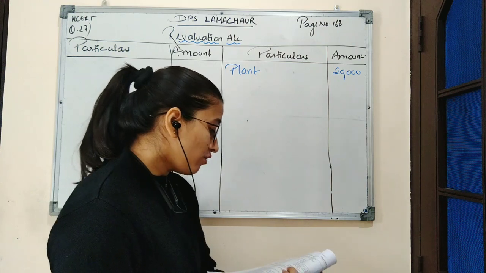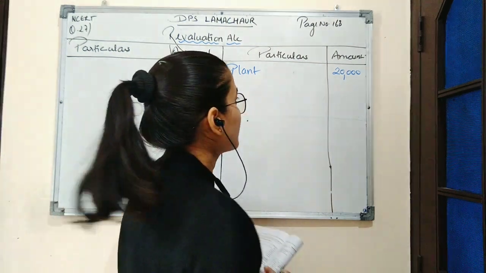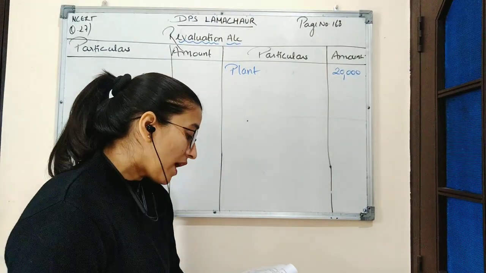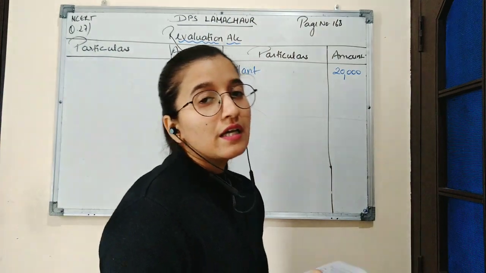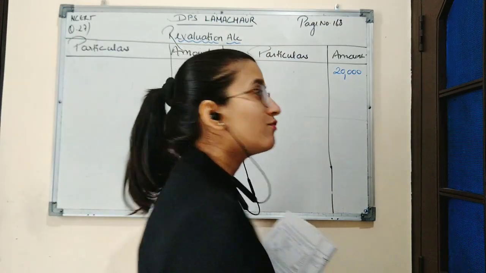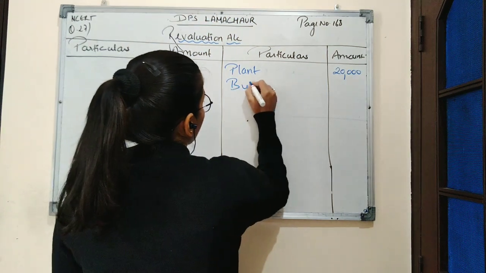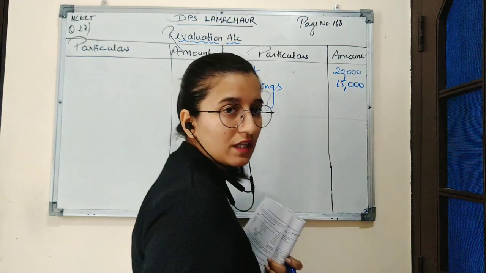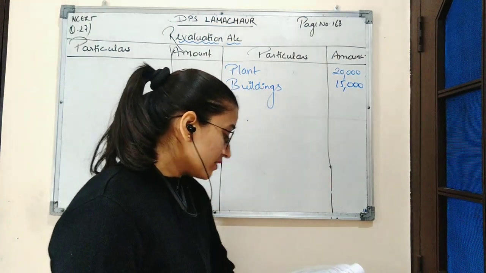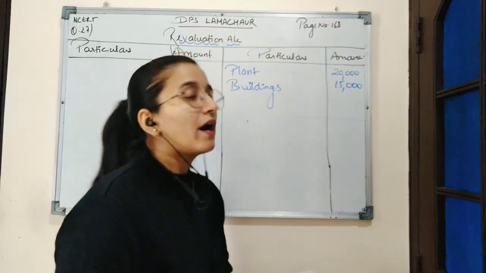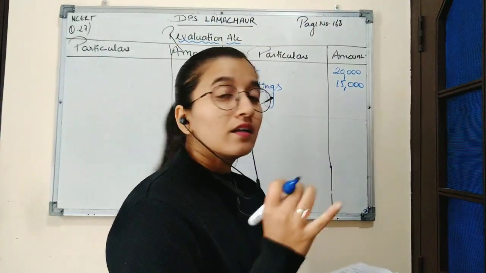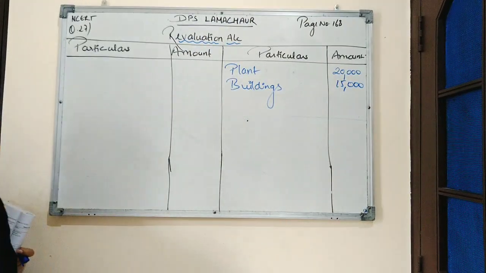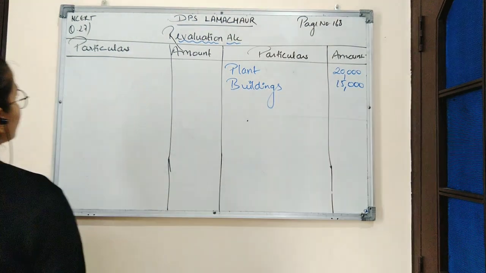Next is, value of building is to be appreciated by 10%. That means the value of building is also increasing by 10%. So the building's value in the balance sheet is 1,50,000. 10% of 1,50,000 is 15,000. So here buildings will be 15,000. Now the third adjustment is, stock is found overvalued by rupees 4,000, which means this is the decrease in the value of asset, and decrease in the value of asset is recorded on the debit side.